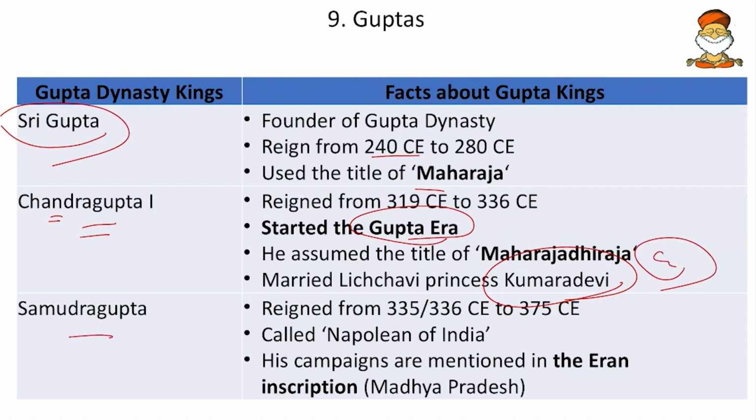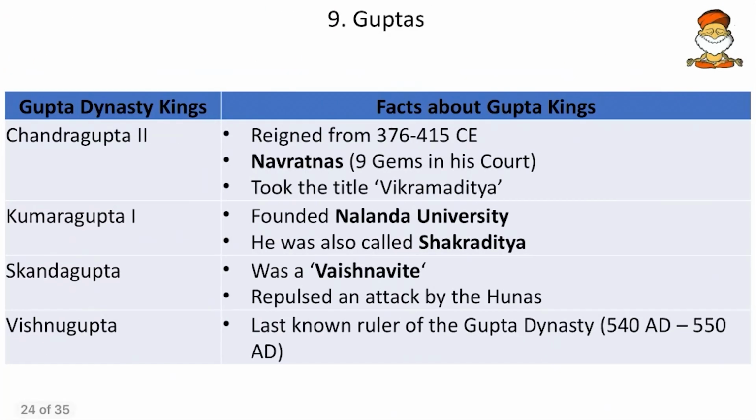Then Samudragupta, who was called the Napoleon of India because he conquered many kingdoms, and his campaigns are mentioned in the Eran inscription of Madhya Pradesh. So remember the Eran inscription. And then Chandragupta II, also called Chandragupta Vikramaditya. He had Navaratnas, that is 9 gems, Kalidasa, then Amarasimha. All these were included, and he made good contributions to the literary works of Indian history.